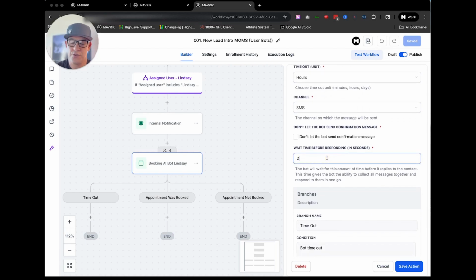Wait time before responding in seconds. We say 2, but sometimes it's a little hasty. We don't want a lot of time to go by, so we say between 3 and 5 seconds. Somewhere in that 3 to 5 is good. This setting was 2, but I'll change that to 3, maybe 5. Then it seems more natural, right? Even though it is a bot, and we say at the very beginning, there's no doubt. So we like it to respond quickly.